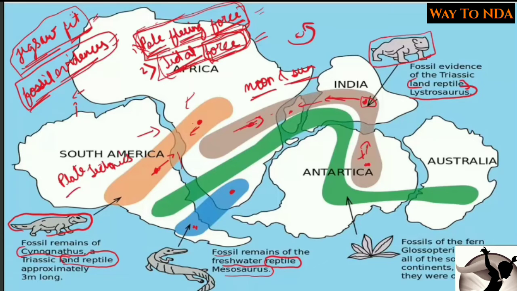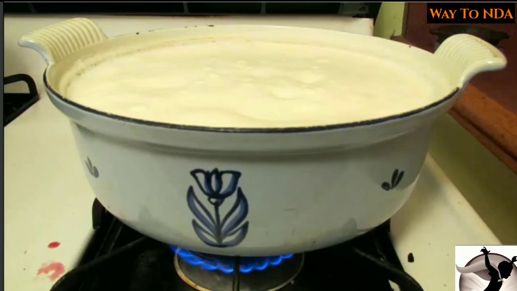Now what is plate tectonics? Now to understand plate tectonics, we will have to understand a simple example of a boiling milk. Okay, so here we can understand the plate tectonics from an example of a boiling milk. Now see, here is a vessel and it is heated from downside. Okay, and in this vessel we have milk.